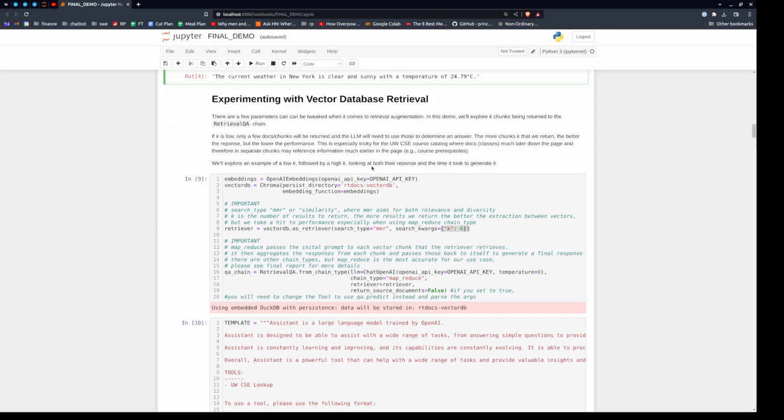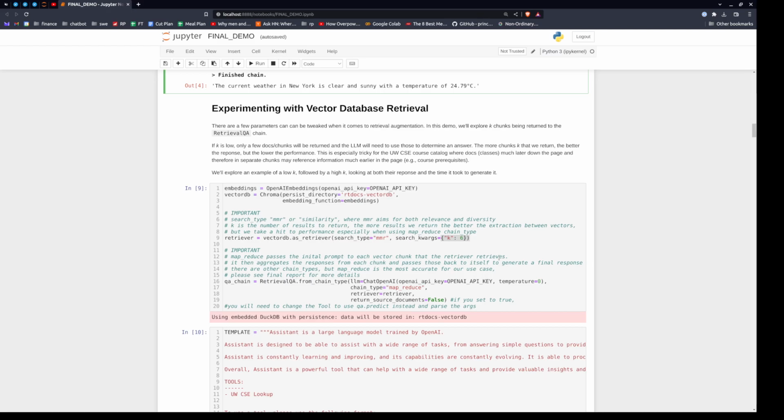Okay, so this is cool, but what if I want to talk about information that ChatGPT doesn't have access to, before the November 2021 training date? Also, what does that have to do with the CSE course catalog? What we're going to do is take a doc, download it, parse it, make an embedding out of it, and then store it in a vector database. There's a lot going on here. There's a lot of different variables, several different algorithms. There's a whole art and finesse to fine-tuning these vector databases, and there's a ton.